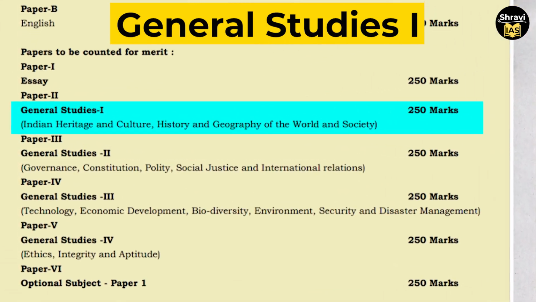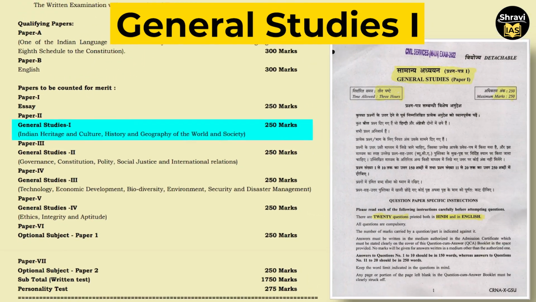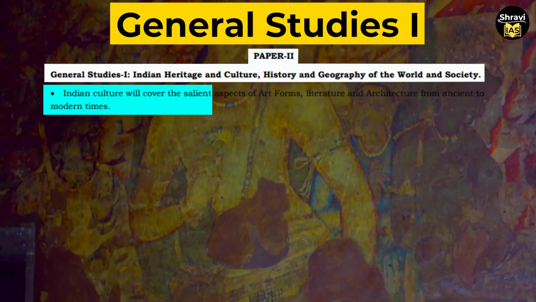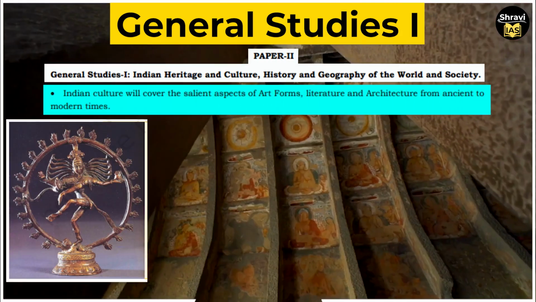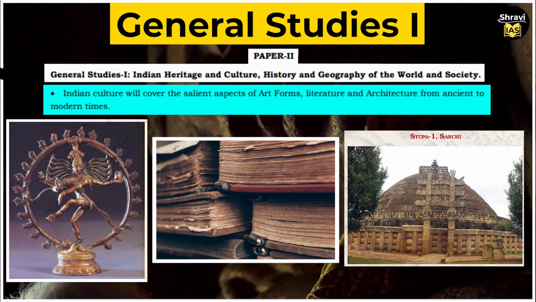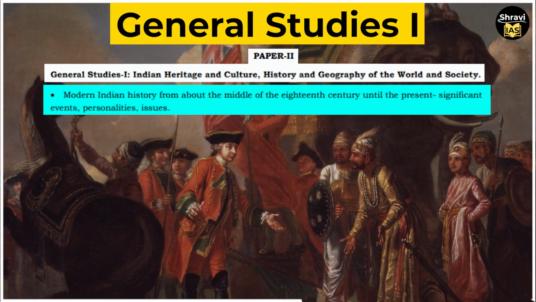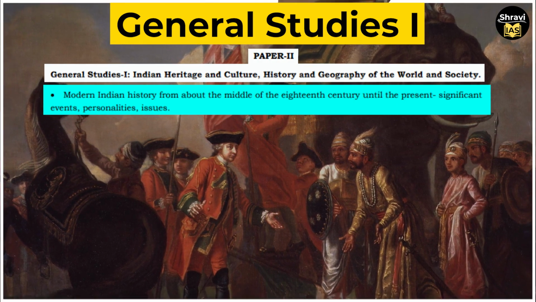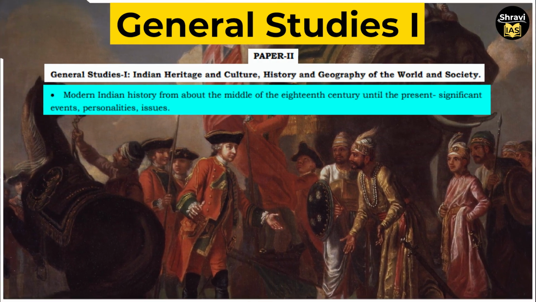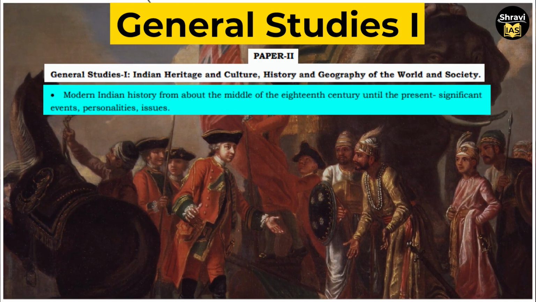In that, you will have Indian heritage and culture, history and geography of the world and society. And the subtopics are: Indian culture will cover the salient aspects of art forms, literature and architecture from ancient to modern times. Thereafter, you will have modern Indian history from about the middle of the 18th century until the present. There you will have significant events, personalities and issues.